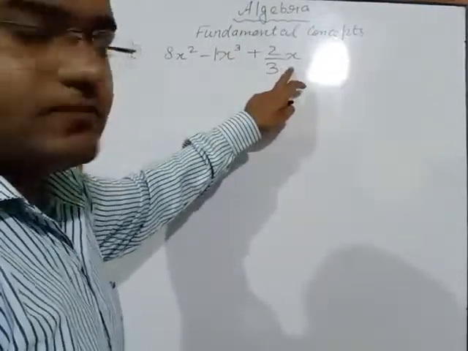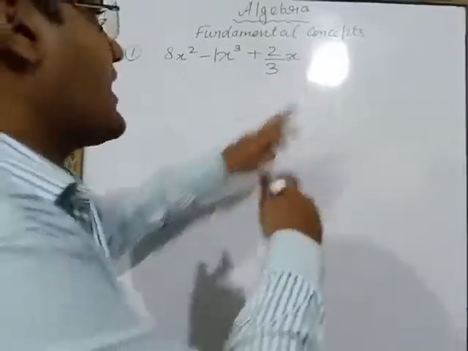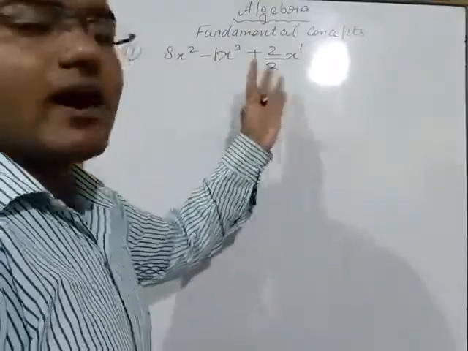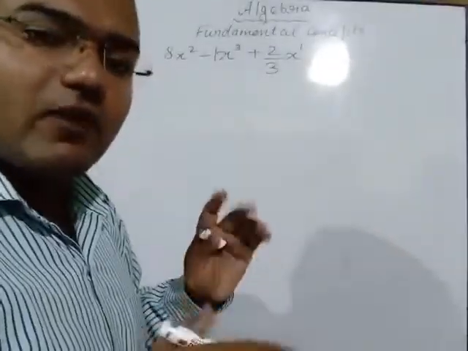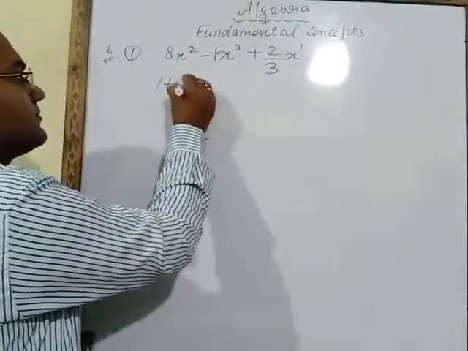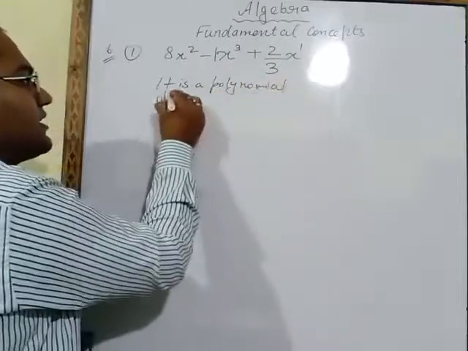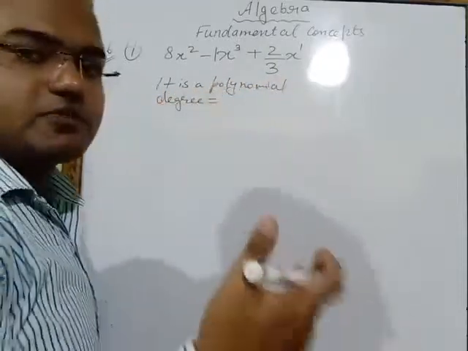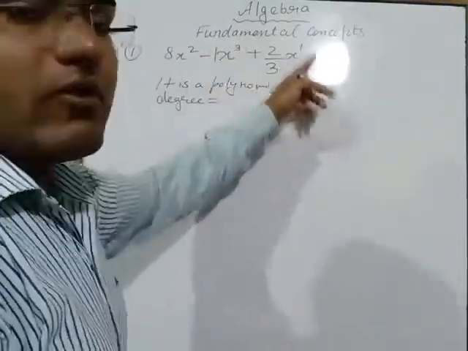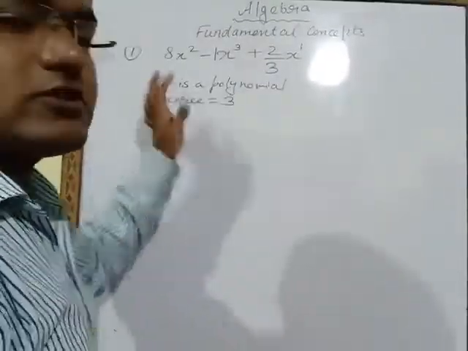Now we will check this term. This is a value and x is written in the numerator. X power is not there, so we will take power 1. So these three terms are written in the form of ax power n and all the powers are positive, so it is a polynomial. And we have to write the degree also. So degree is the highest power. What is the highest power here? X power 2, x power 3, x power 1. 3 is the highest power, so degree will be 3. So like this you have to do the first part of question 6.